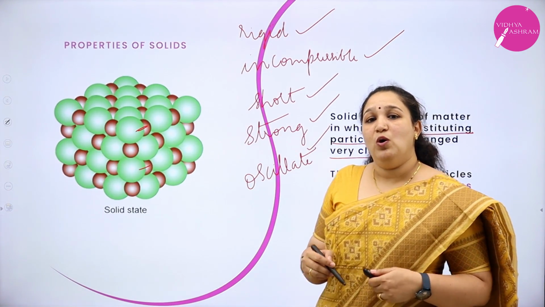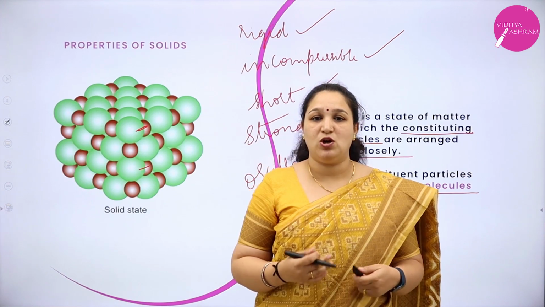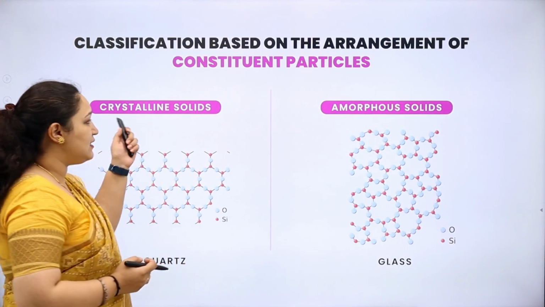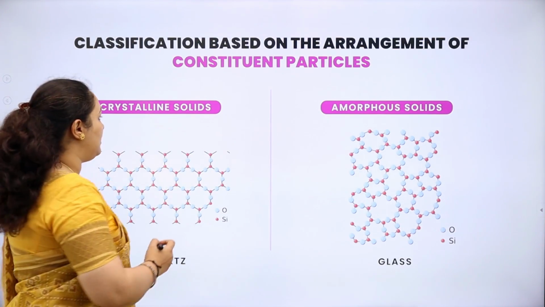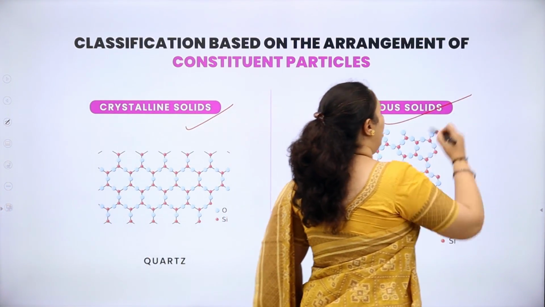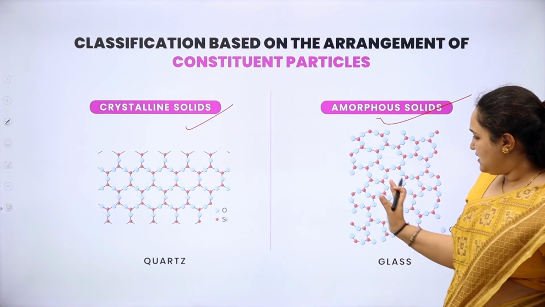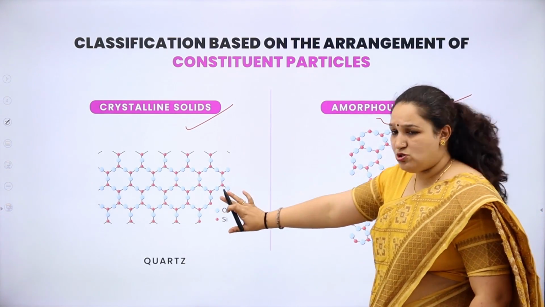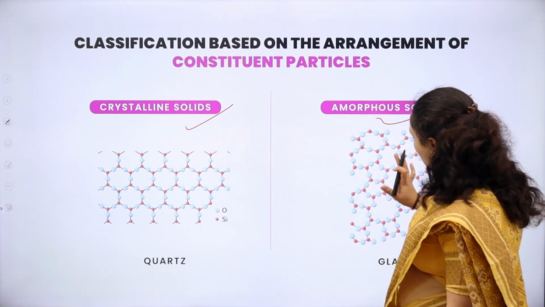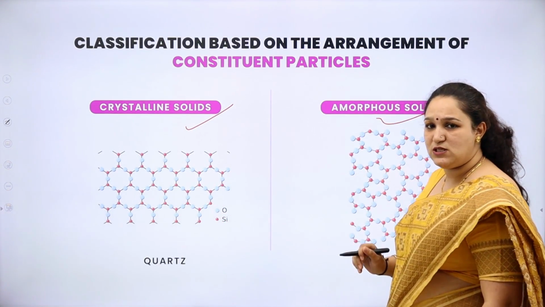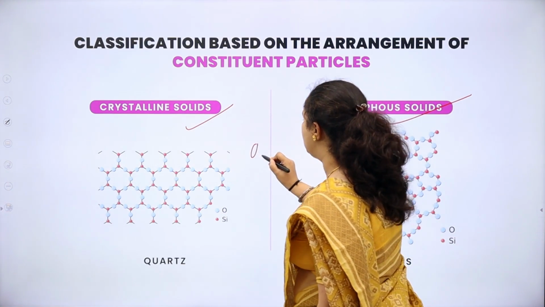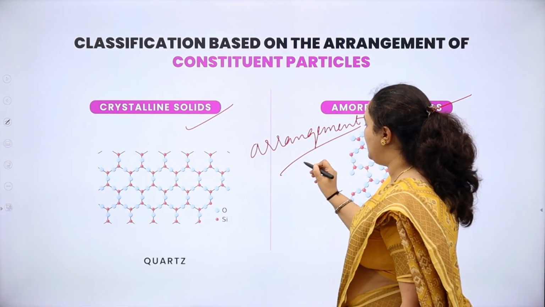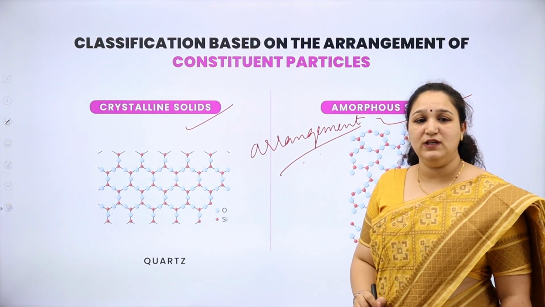Now let's look into the different types of solids, or how they are classified. They are classified into crystalline solids and amorphous solids. Now if you see in this picture, what is the difference here? This also has silicon and oxygen, and this also is made up of silicon and oxygen. But what is the difference? The difference is in the arrangement of the particles.